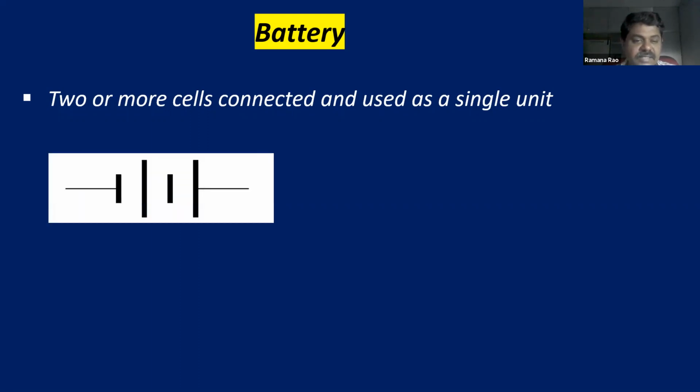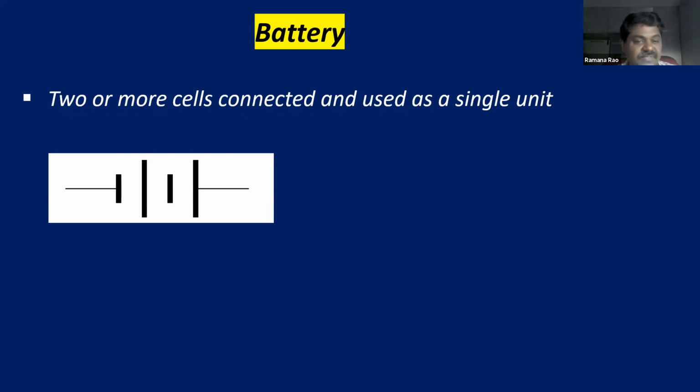And this is the usual symbol used for a battery. For a cell, we are going to use only one positive electrode and one negative electrode, positive terminal and negative terminal. But for a battery, we need more. So this is usually a symbol of a battery. We will get in circuits.